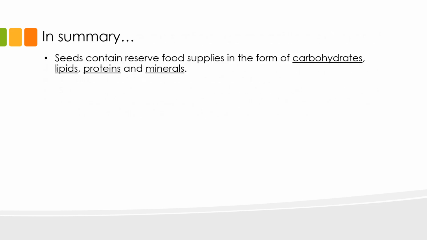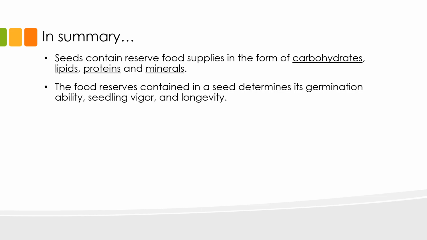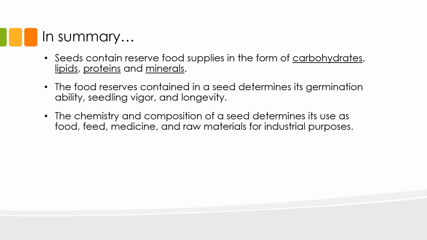In summary, seeds contain reserved food supplies in the form of carbohydrates, lipids, proteins, vitamins, and minerals. These chemical components of the seed determine its germination ability, seedling vigor, and longevity. Aside from their biological functions, the chemistry and composition of a seed also determine its practical use as food, feed, medicine, and raw materials for industrial purposes.